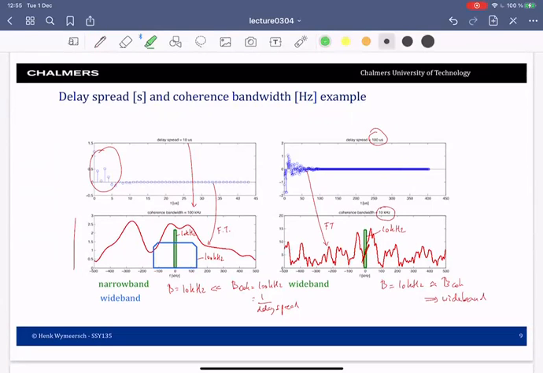So the important thing is, for the same bandwidth, in the left case we have narrowband communication, and in the right case we have wideband communication. This is because we communicate over a different channel.